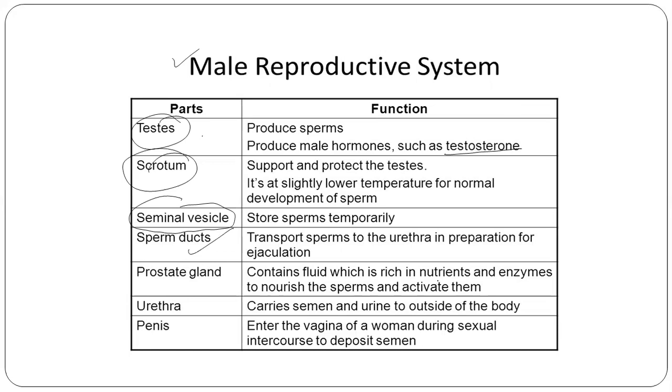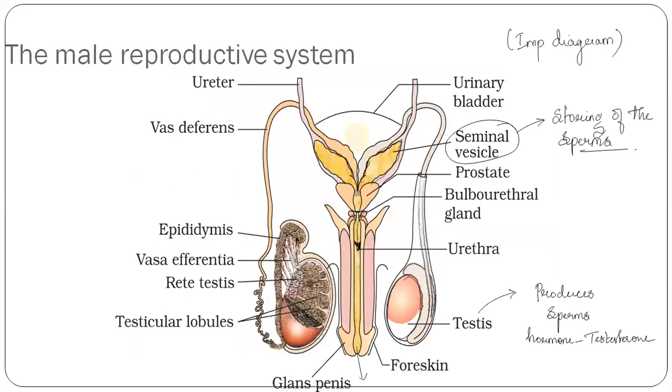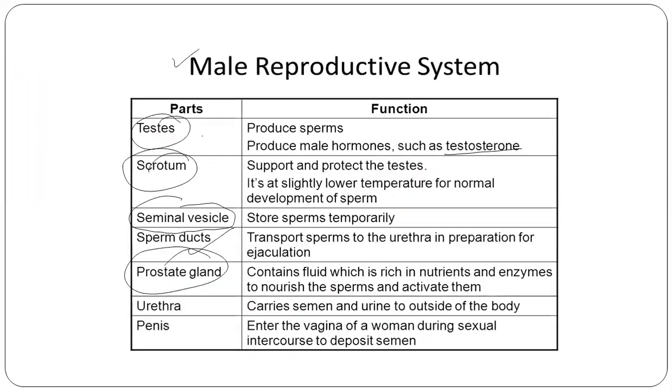Next, coming to the prostate gland. Now, what is this prostate gland? It contains fluid which is rich in nutrients and enzymes to nourish the sperm and activate them. Can you see this part here? Yes, students, this is the prostate gland. So what is it rich in? It is rich in nutrients and enzymes to nourish the sperms and activate them.